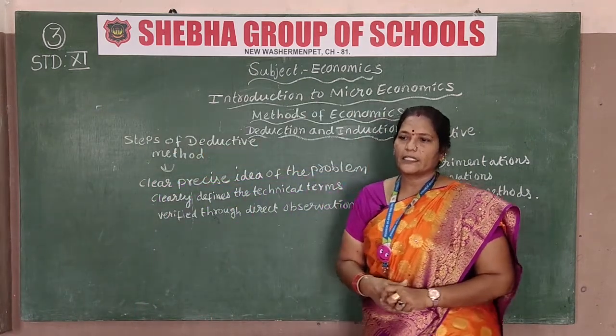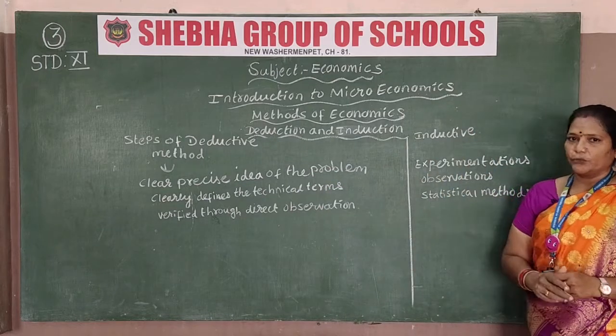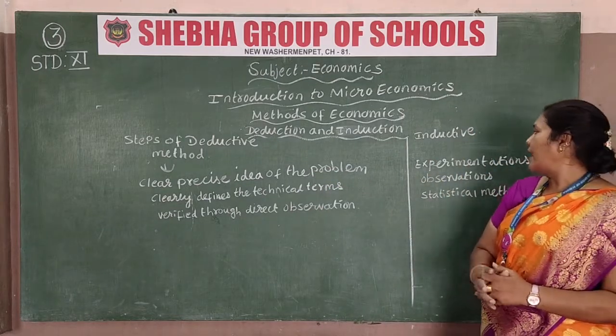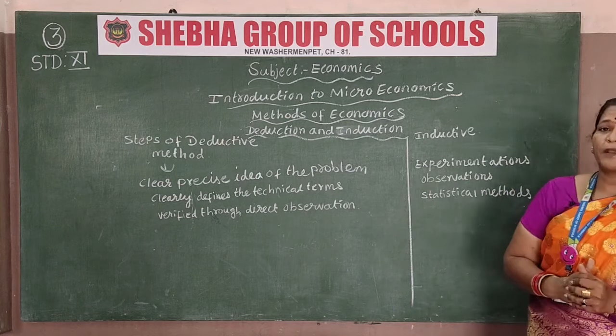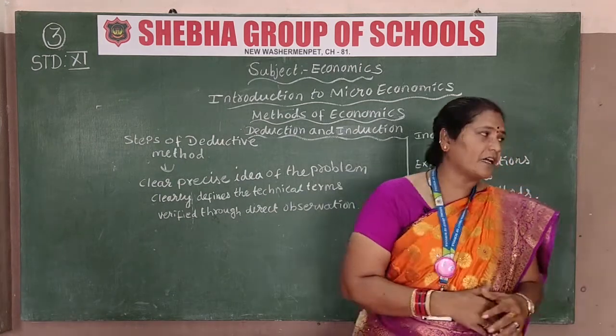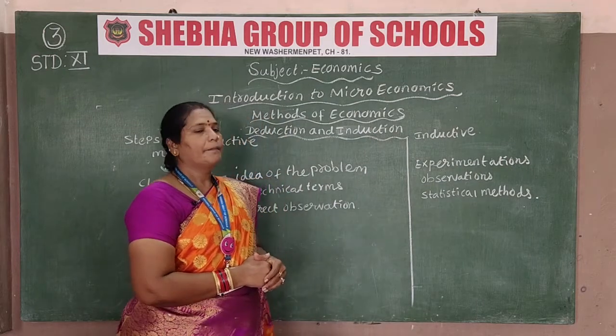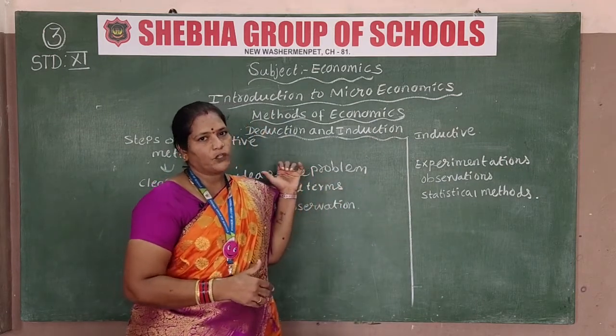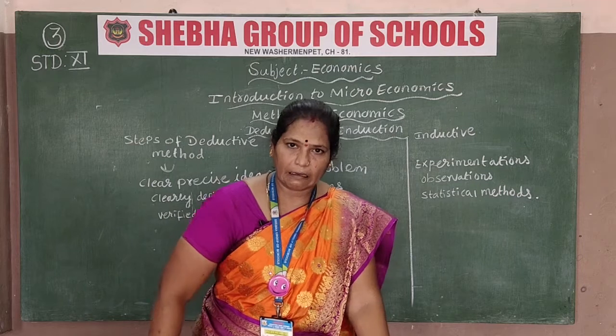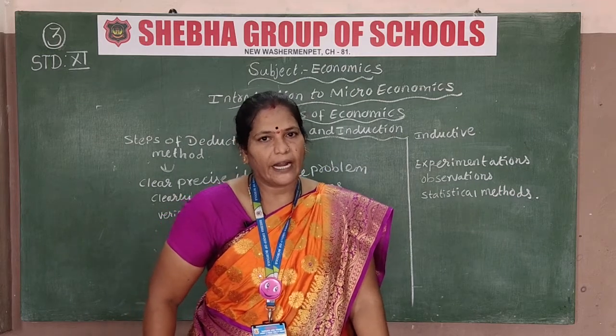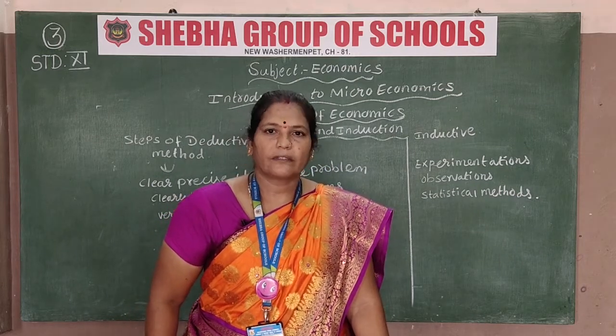In inductive: experimentation, observations, and statistical methods. I hope, children, you are clear about this concept that I explained today. Thank you very much.